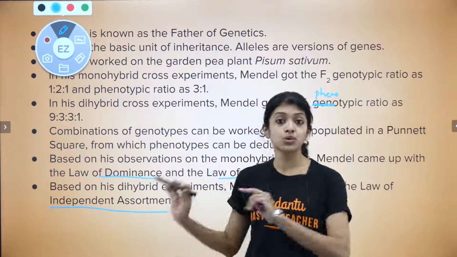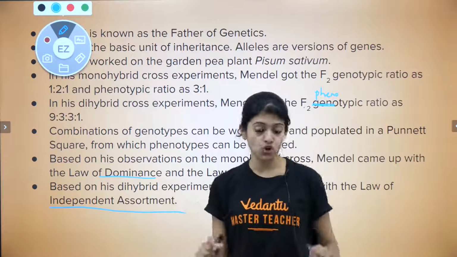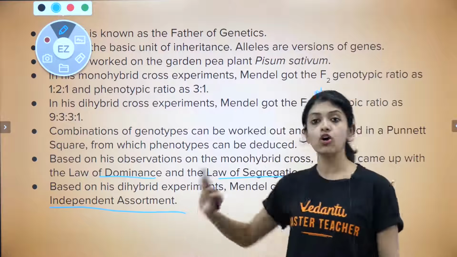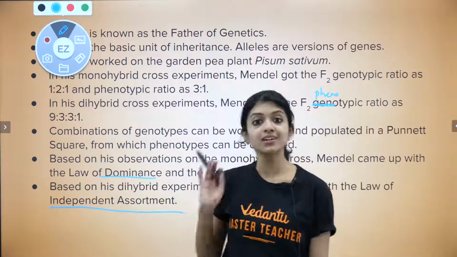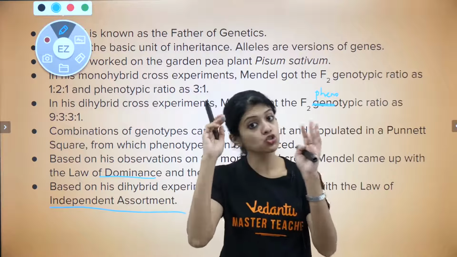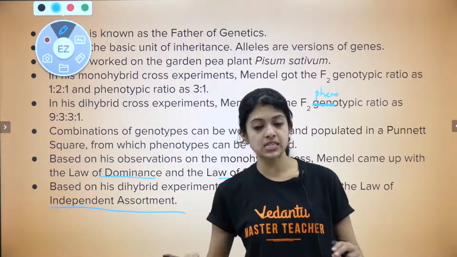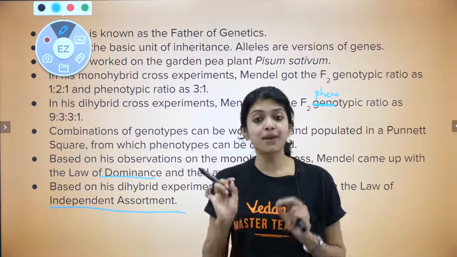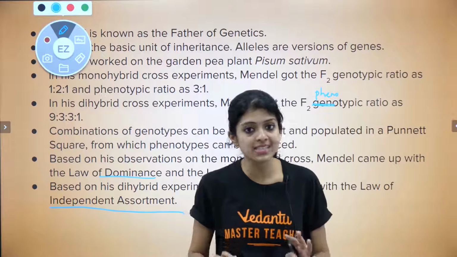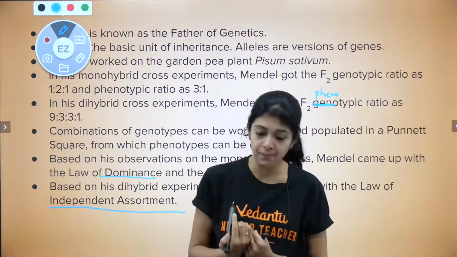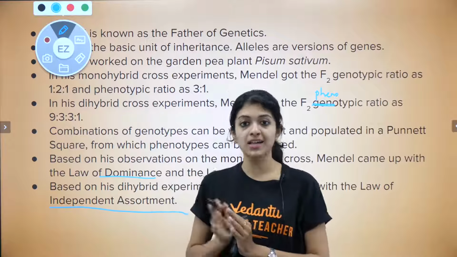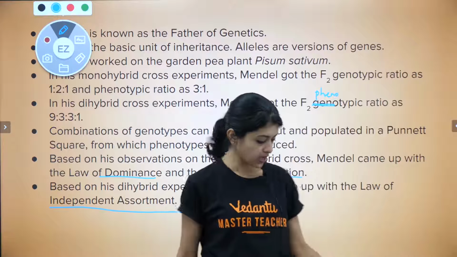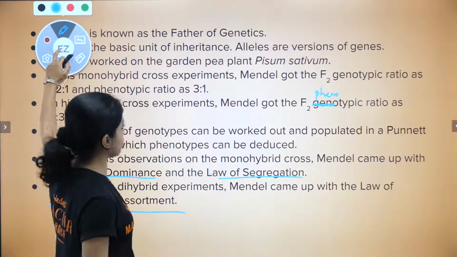If you really understand what segregation means and what independent assortment means, remember that segregation is only separation. These two are based only on the monohybrid cross. This is based on the dihybrid cross. Keep that in mind in your exam hall, in case you're asked to state the law of independent assortment. Remember first that it is based on the dihybrid cross. And if you feel stuck, work out Mendel's dihybrid cross somewhere and see what you observe from that. Link it with the name of the law, and you will be able to explain the theory well enough. Okay? So that is just a small tip that I wanted to give you.